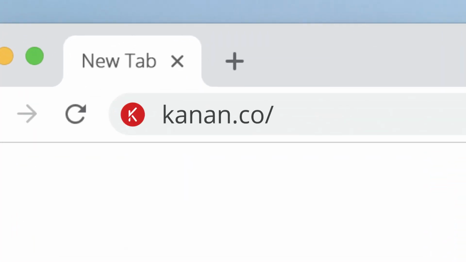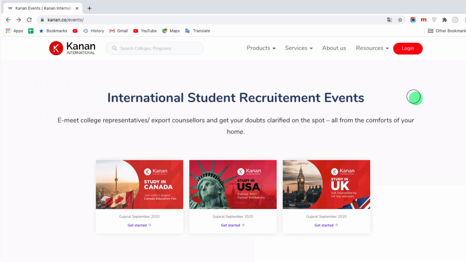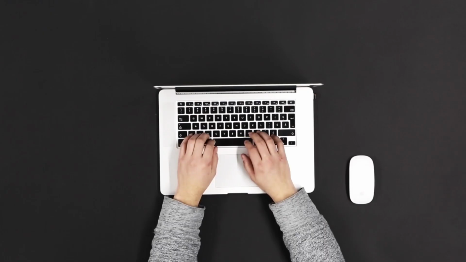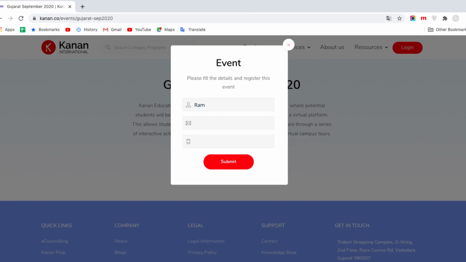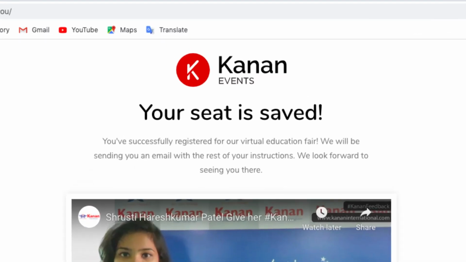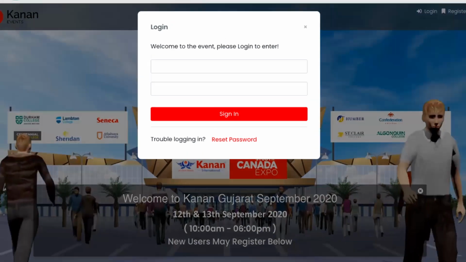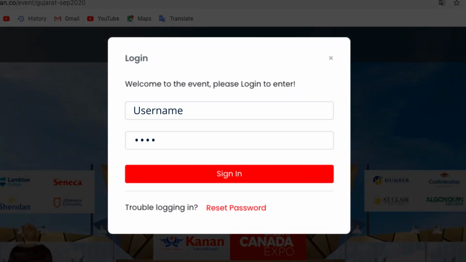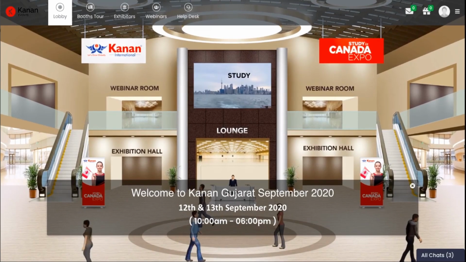Go to kanan.co/events and sign up for an upcoming event. You'll receive a gate pass in your email. Then, after you log in, you'll be taken to the lobby area.